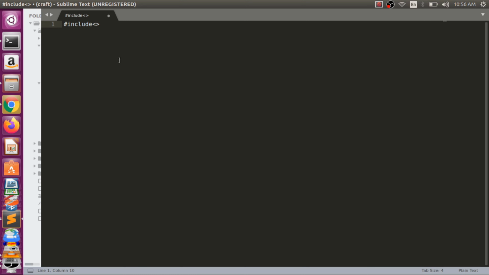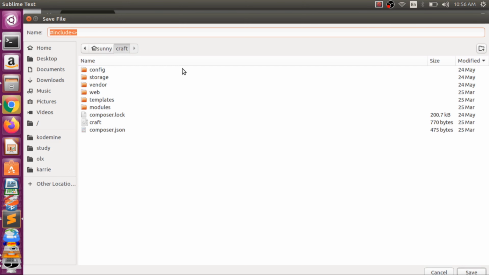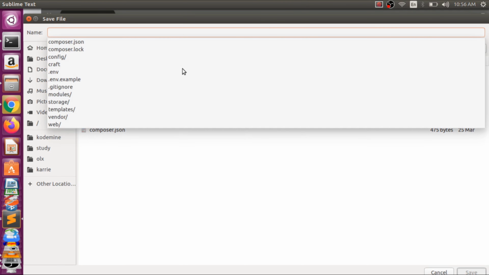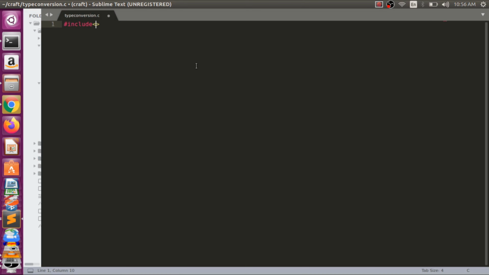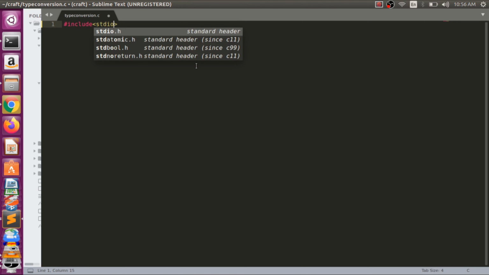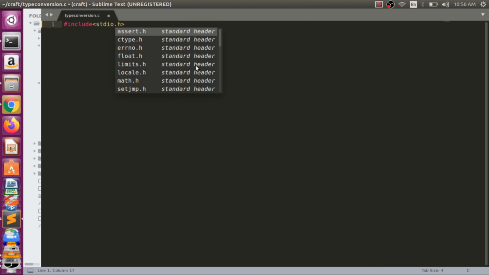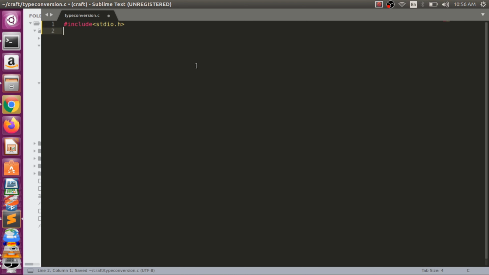And we want to save this file, and this is type conversion.c, right? So we are saving it now, stdio.h, right? I am using the editor Sublime, and here we have a void main, right? So you guys can see now.